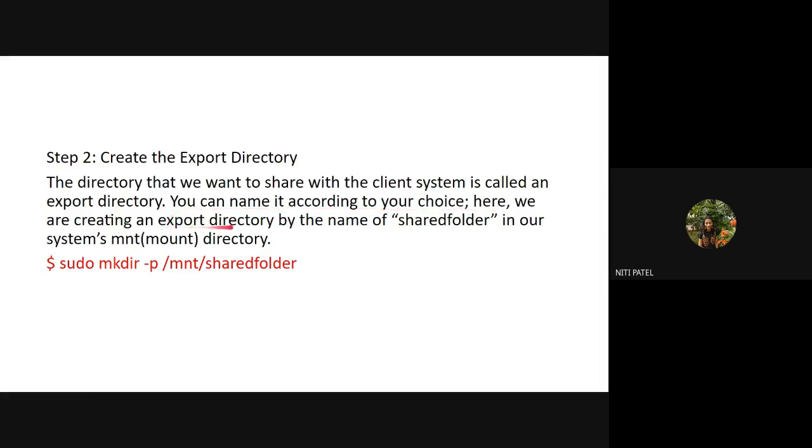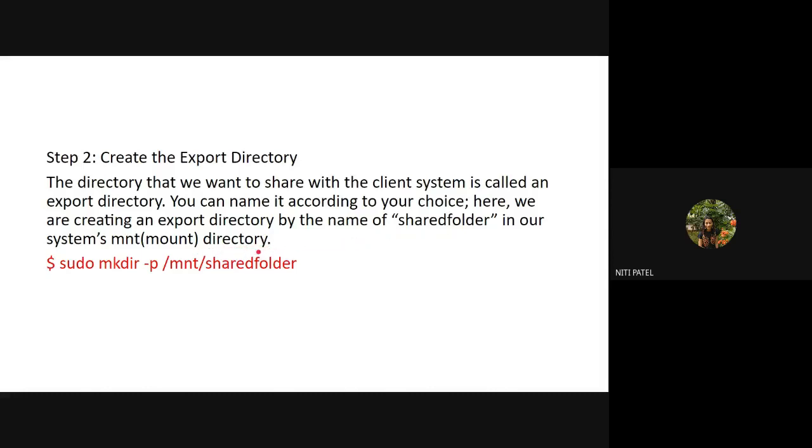Here we are creating an export directory by the name of shared folder. So what is the name of the directory which I'm going to share? The name of that directory is shared folder. In our system's mount directory, where I am doing this, I am creating this directory inside the server, inside my MNT directory.